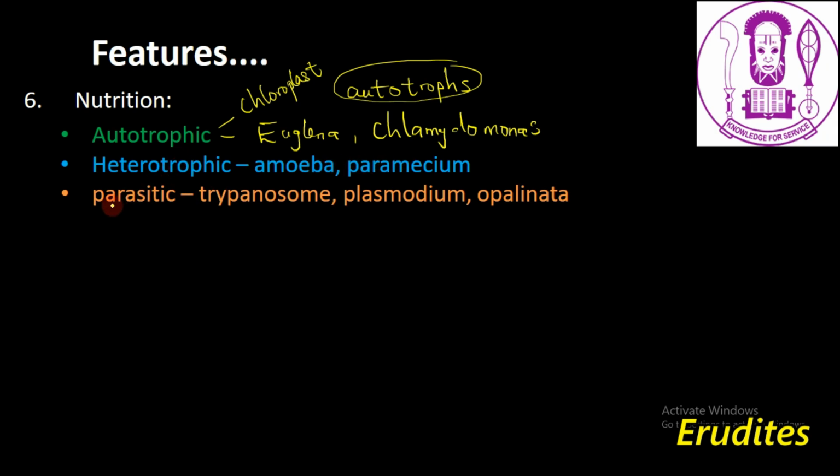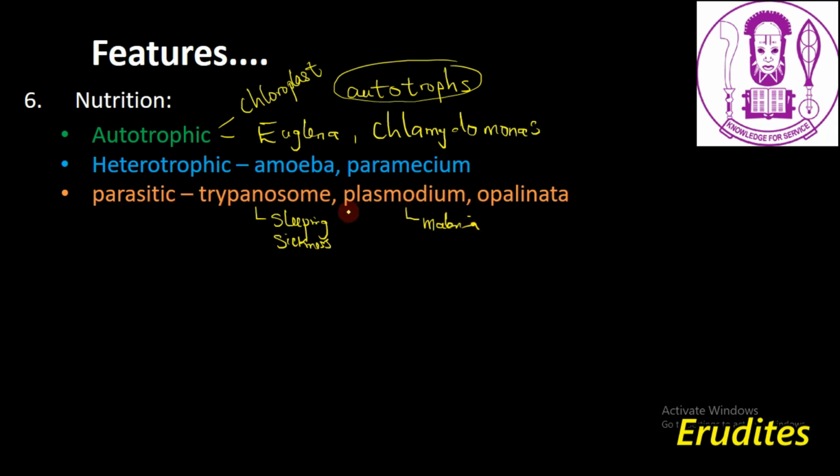Then some protozoa are parasitic. And examples of such protozoa are trypanosome, plasmodium, or paleinata. Trypanosome is the protozoa that causes sleeping sickness. Then plasmodium is the protozoa that causes malaria.